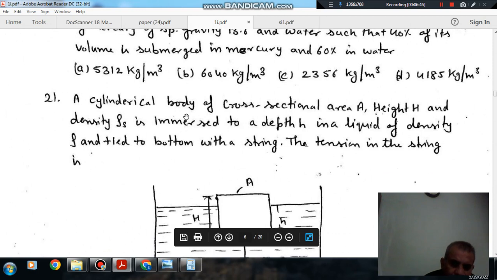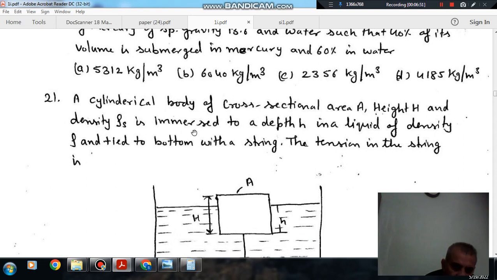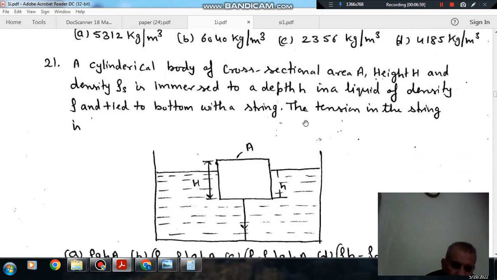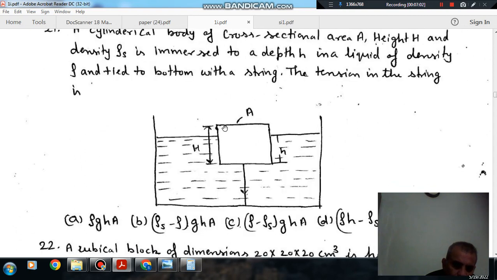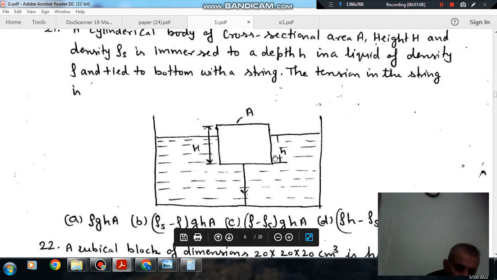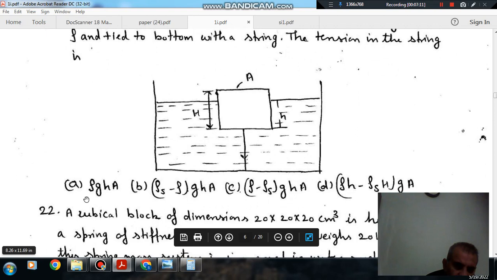Next, a cylindrical body of cross sectional area A, height H and density rho s is immersed to a depth h in a liquid of density rho and tied to bottom with a string. The tension in the string is: this is your string, and this is H height of body, and h is the depth in water. Options are A rho Gha, option B rho s minus rho Gha, option C rho minus rho s Gha, option D rho h minus rho s H Ga.